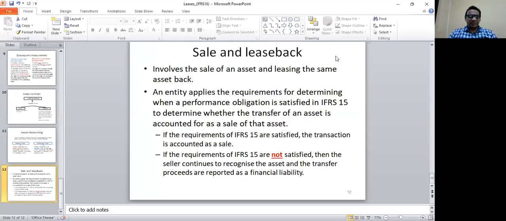So let's now discuss some questions to understand exactly how to account for leases by both lessee and lessor based on IFRS 16 or SLFRS 16. What I'm going to do is share some questions with you. We'll first read the question and then I will work out the answer in Excel.